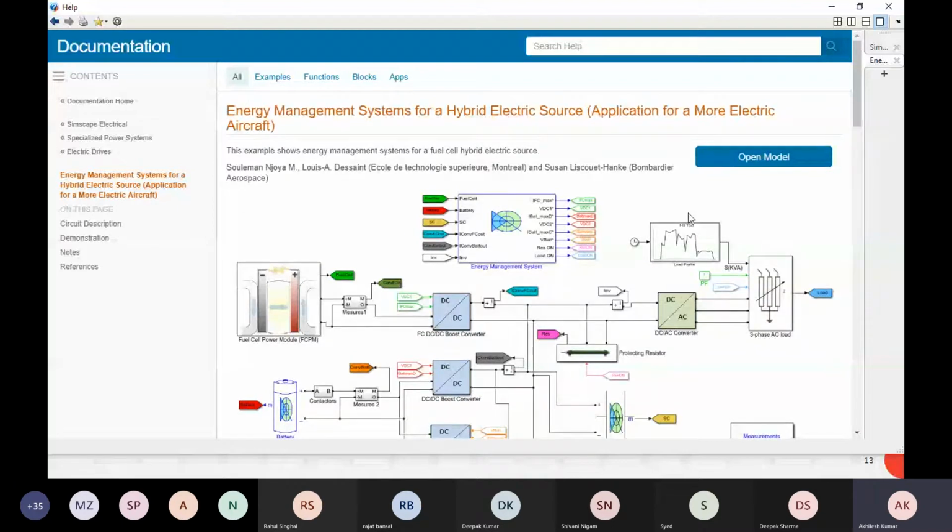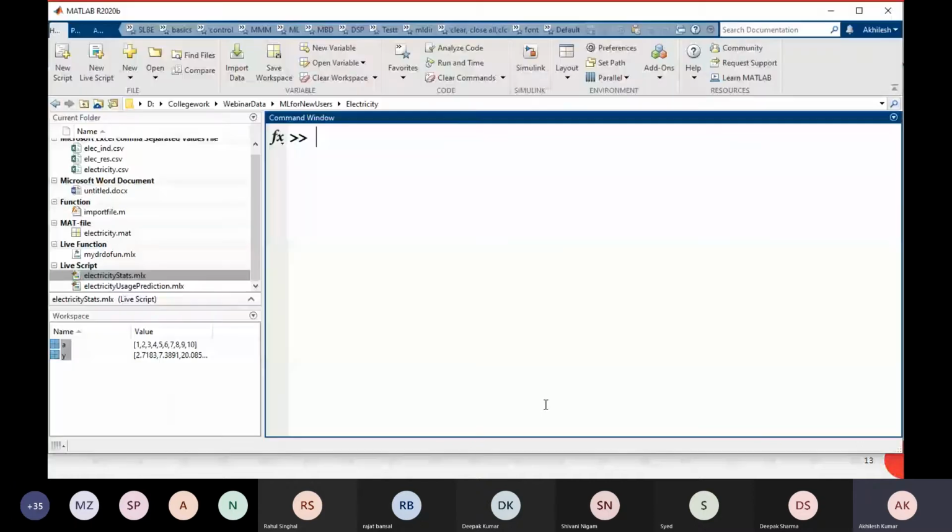Okay, so this way you can get help, and there are lots of ways to get help. One more way: let's say you know the function name but you don't know how to execute that function. For example, FFT, that is called fast Fourier transform. So when I click doc space FFT, a document will be opened.